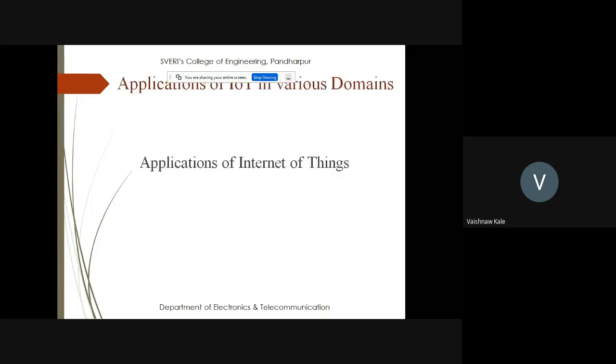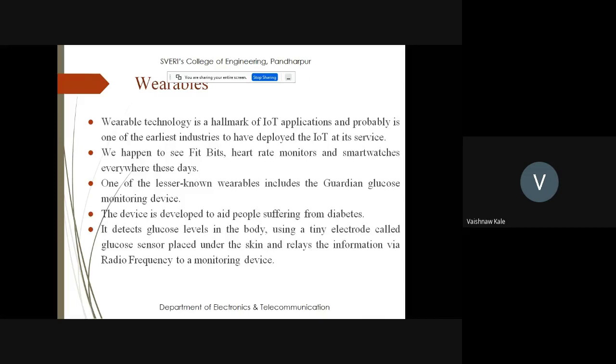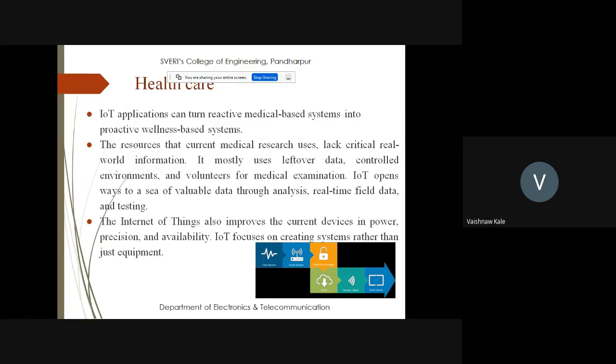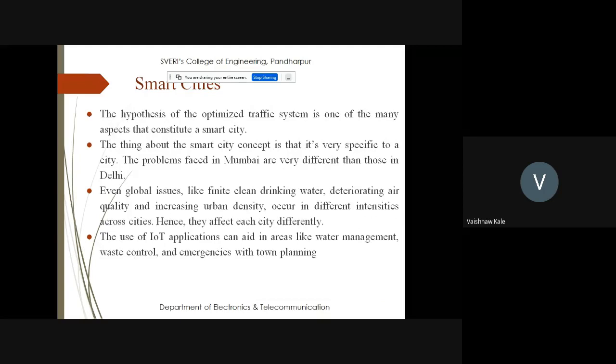Once again, I'll go through all the things. These are the wearables, like smart devices. That may be your heart rate monitors, Fitbit, smart watches. That may be your blood pressure measurement, your sugar measurement and heart rate measurement. All these can be done through wearables. Then this is the healthcare. Through healthcare, you can gather all the information like body mass index of the patient and continuously monitor in real time, so that you can come up with a decision or solution for the disease.